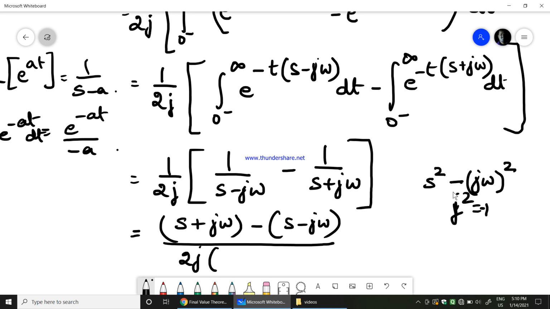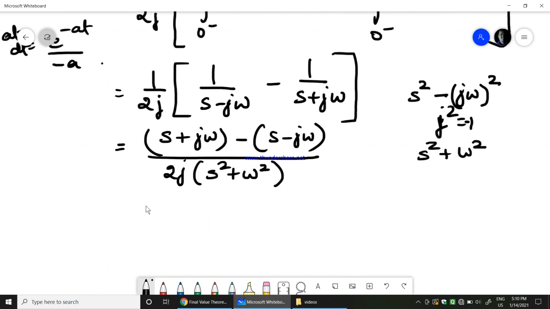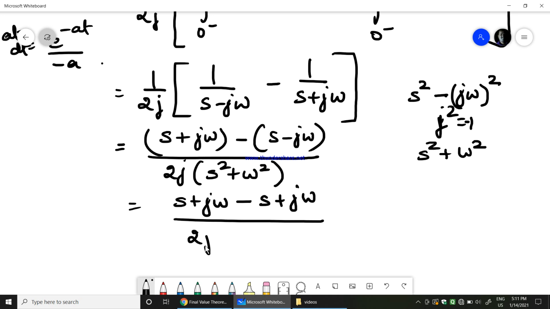Therefore, minus 1 into minus will become plus, and it becomes s square plus omega square. Finally, we are left with s plus j omega minus s plus j omega divided by 2j into s square plus omega square.